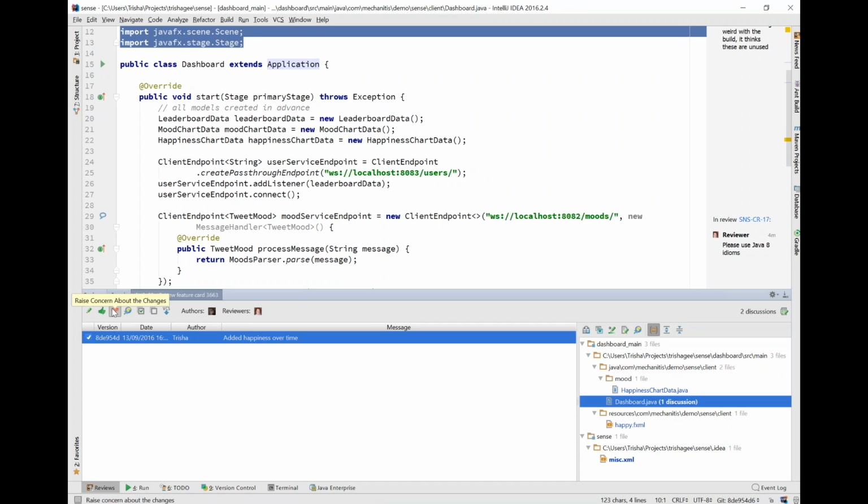So the idea about a code review is that you do it iteratively. So it's okay to raise a concern. It's okay to say to the author, well, I'm overall pretty happy with what you did, but I really want you to address these one or two points before I sign off on it. It's not an overall rejection of the architecture or the idea or whatever. It's just saying, look, I'm not going to sign off on it until these other things have been done. So I'm going to say raise concern for this.